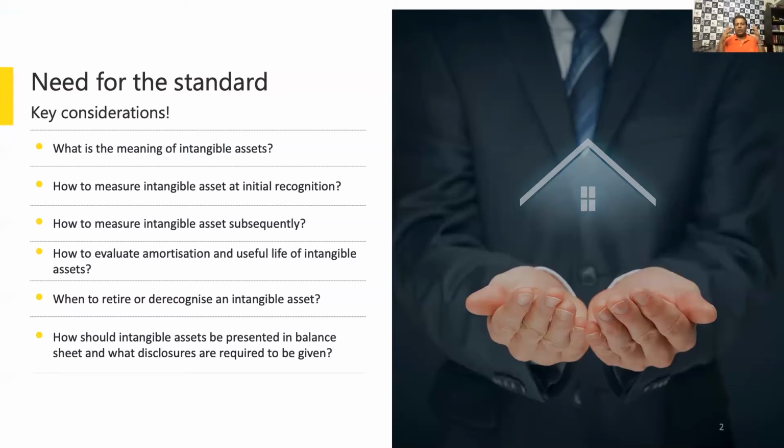Again, when you think about this standard versus the fixed asset standard, there are some fundamental differences between the two, and I will try and impress upon them. But everything else is largely the same in terms of concept. As to, is it a type of capital expenditure? Then how do you recognize it? When do you recognize it? How do you measure it? How do you do subsequent measurement? How do you deal with the depreciation, amortization? What are the disclosure requirements? All of that is what we will aim to cover as we progress.